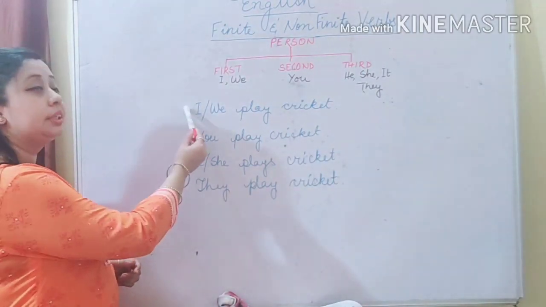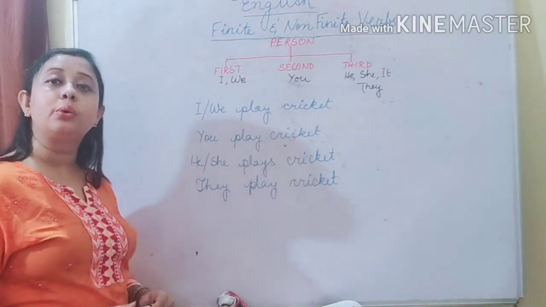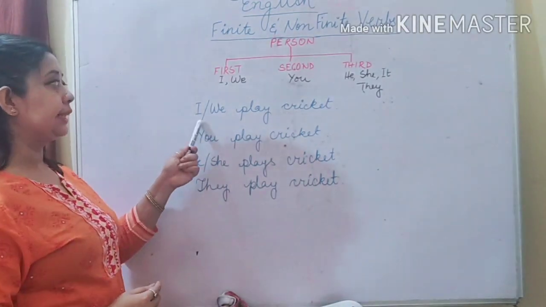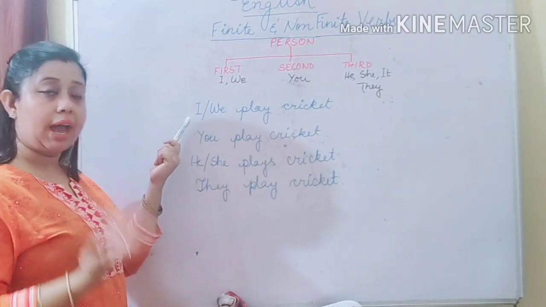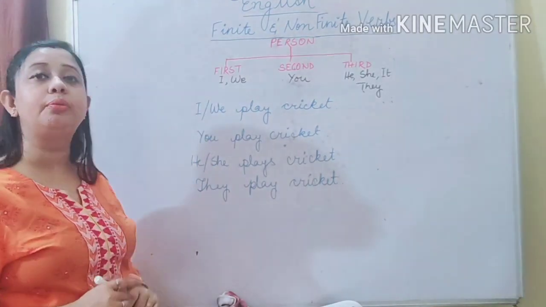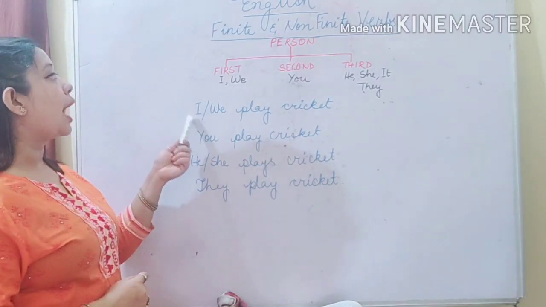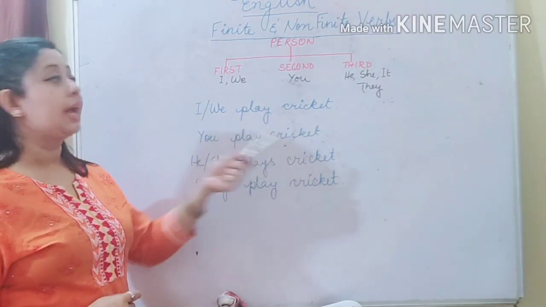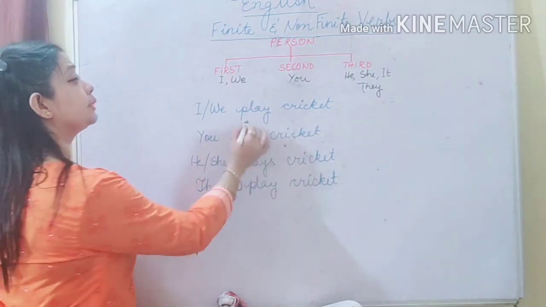You can see I have written 4 sentences over here. Now what are those 4 sentences? First sentence I wrote "I/we." That means whether I use I or I use we, in both cases my verb will be the same, or the sentence structure will be the same. So I or we play cricket. I play cricket, we play cricket. So play is my finite verb.